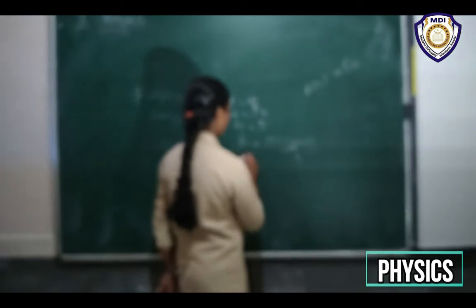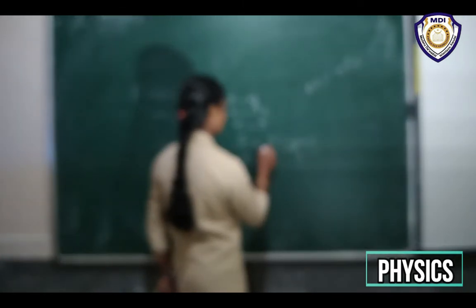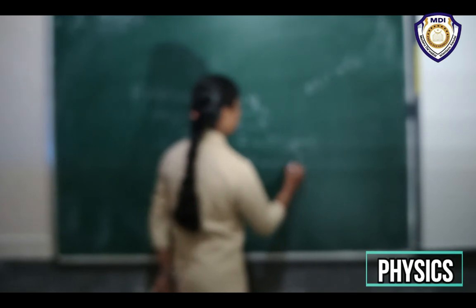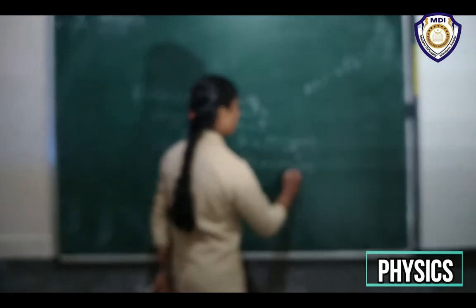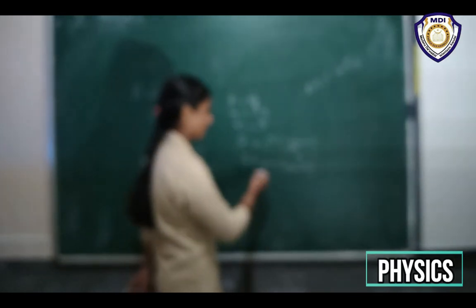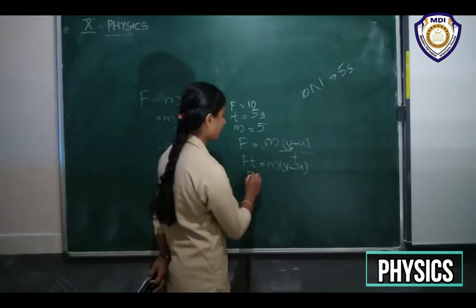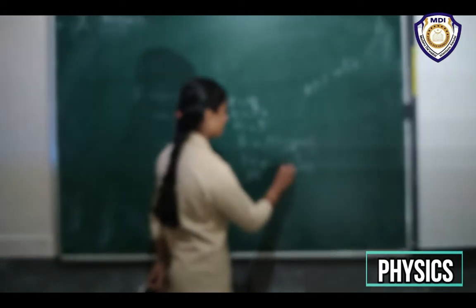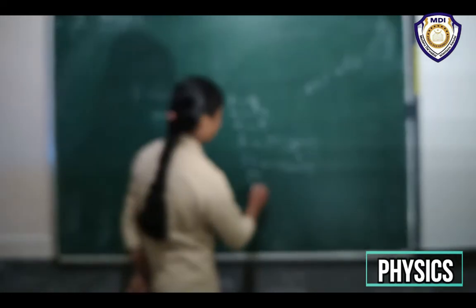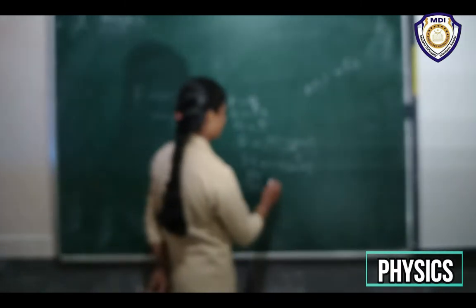So Ft, we can cross multiply this. Ft is equal to M into (V minus U), and this M also we can take to this side. Here it is multiplication, so when it comes to the left side, it will be division.